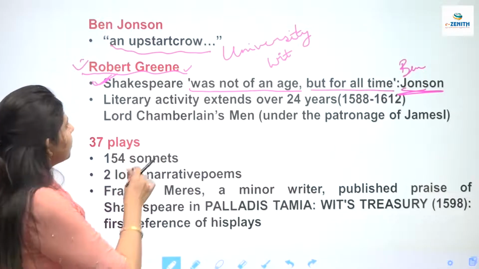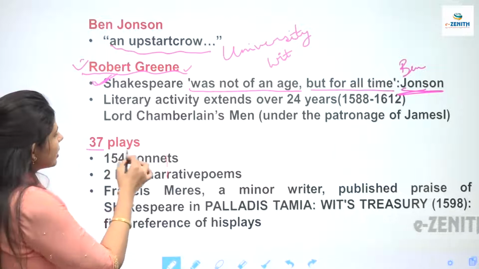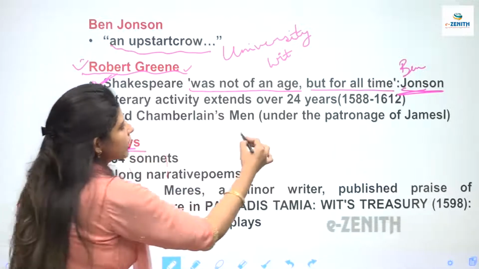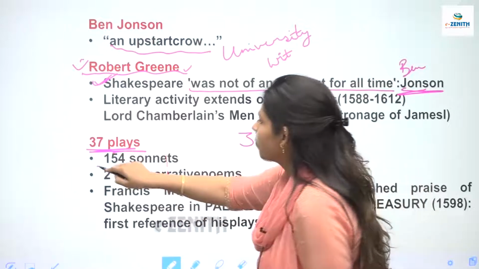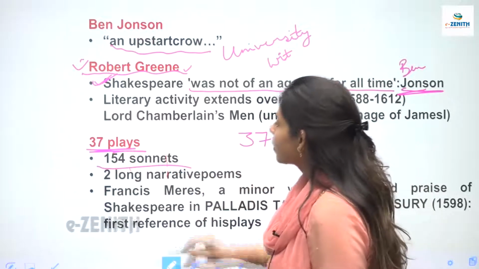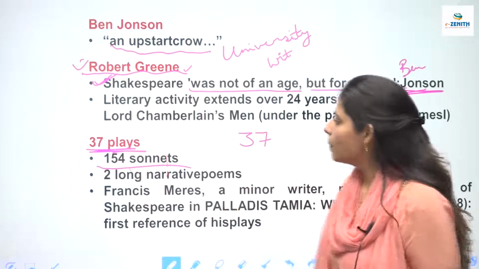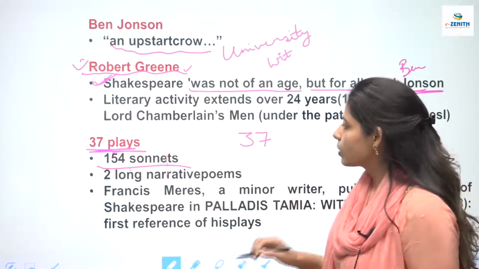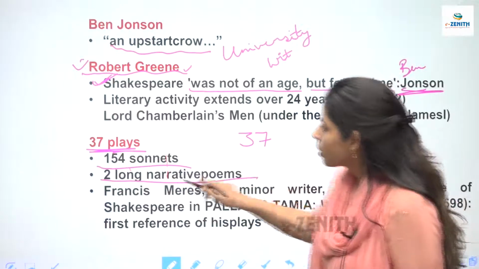Now coming to the plays that he has written, Shakespeare has written 37 plays. Then he has written 154 sonnets. Clear? 154 sonnets and 37 plays have been written by Shakespeare. He has also written 2 long narrative poems.